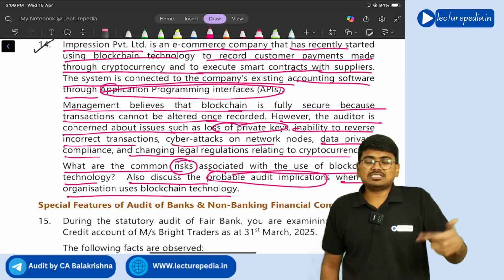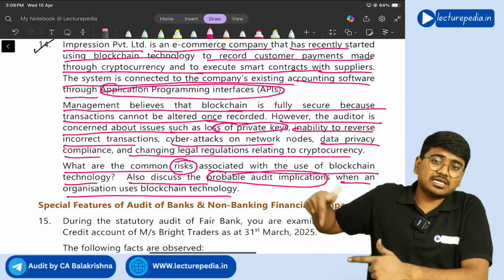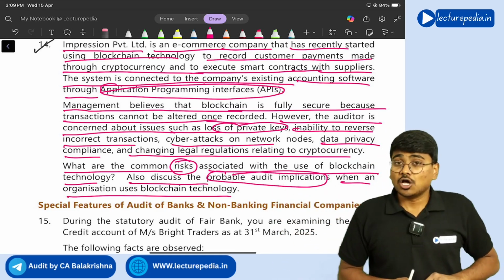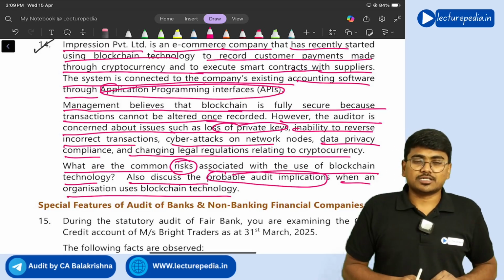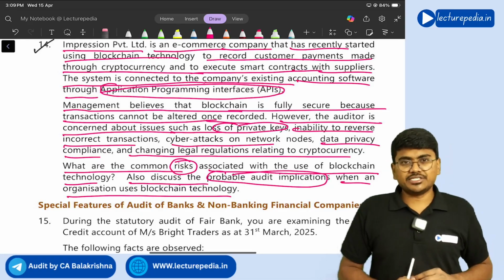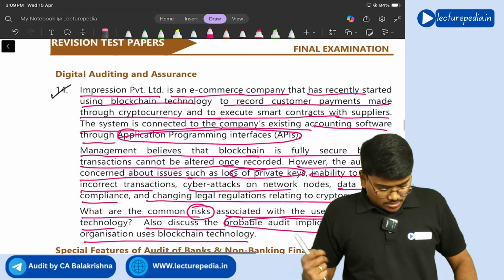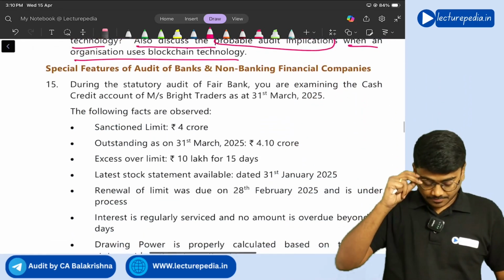Whether management is updating themselves with the latest laws and regulations coming in the area of blockchain technology or not needs to be checked by the auditor. So these are the audit implications with respect to blockchain technology. This question has been asked a lot of times.